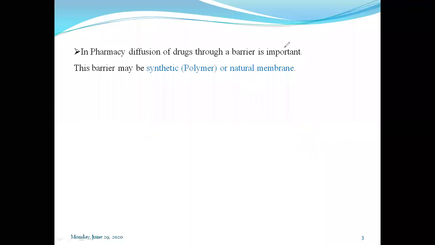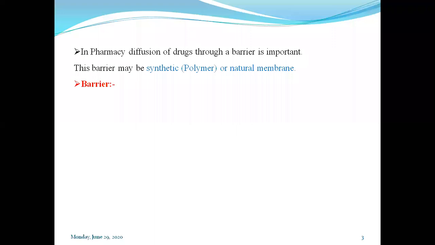So what can we call a barrier? What do you mean by barrier? As per your views, barrier means just a restriction, we can say an obstacle.